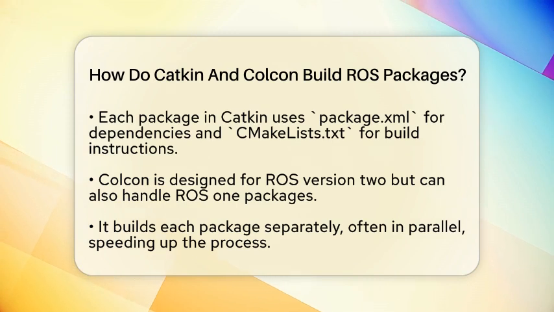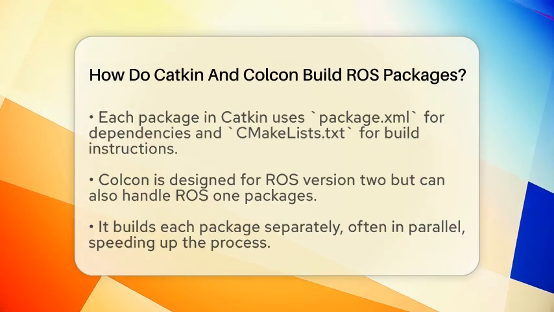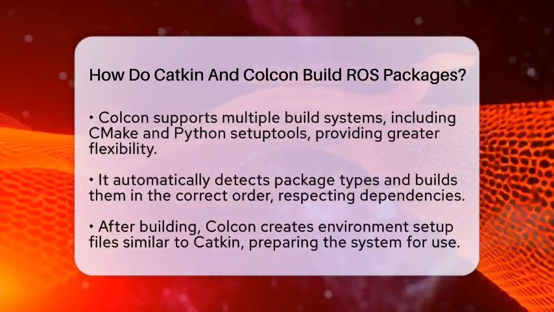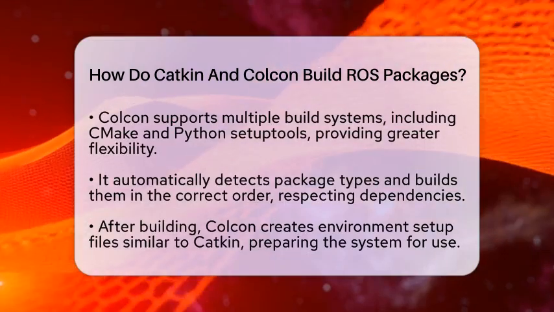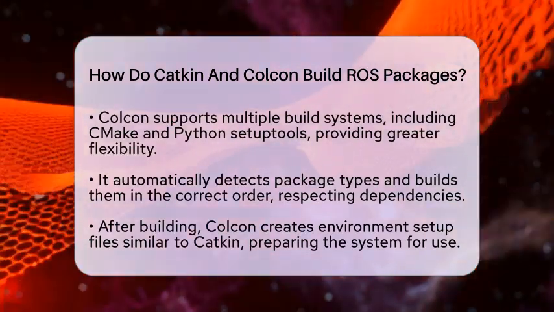Colcon is a newer tool designed for Robot Operating System version 2, but it can also handle ROS version 1 packages. Unlike Catkin, Colcon builds each package separately, in parallel if possible. This means it can speed up the process, especially for large projects. Colcon supports many build systems, including CMake and Python setuptools, making it more flexible.